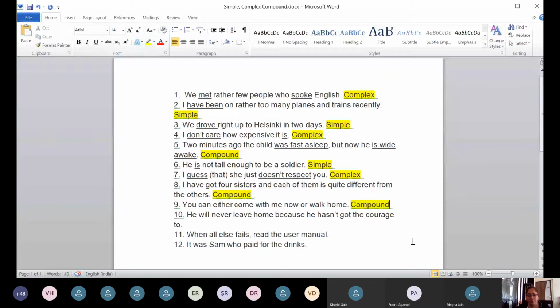Let us go to the next one. He will never leave home because he hasn't got the courage to. Who can answer me this question? Yes, please. He will never leave home is one main clause because it's a conjunction again, and he hasn't got the courage is another main clause. So it's a compound sentence.